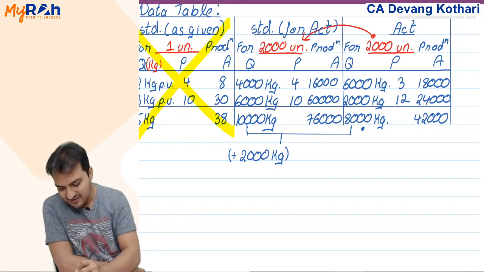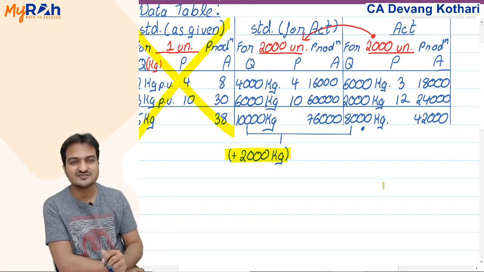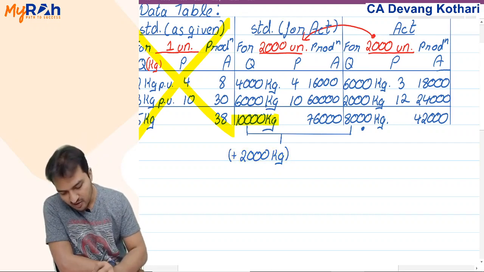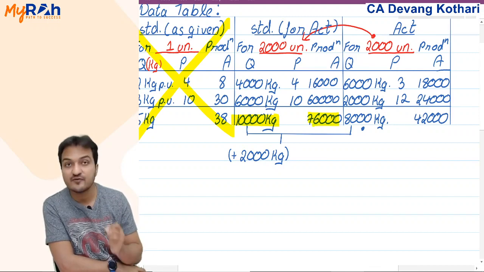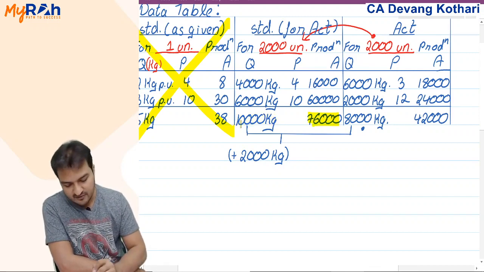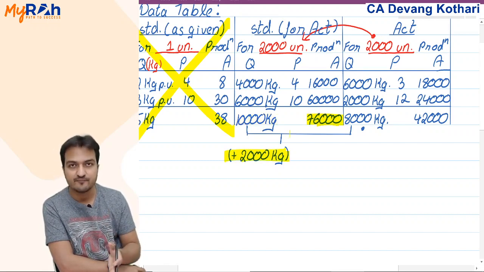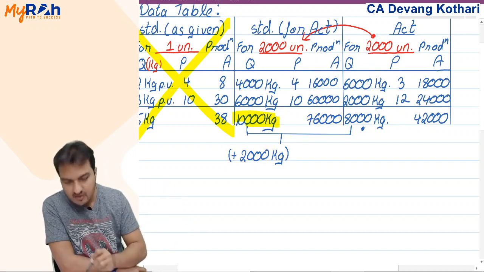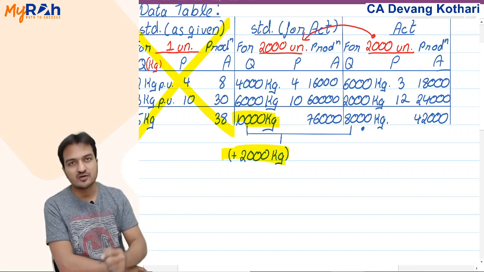But this 2,000 that I saved, how much money did I save because of that? Well, 10,000 liters I was supposed to give you, and it was supposed to cost me 76,000. So I saved 2,000 out of that total 10,000.